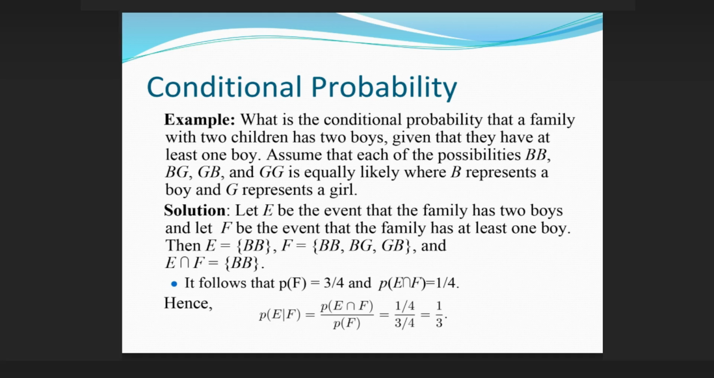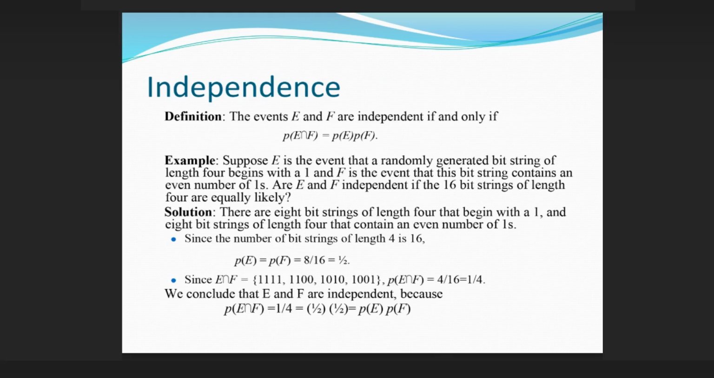Solution. Let E be the event that the family has 2 boys and let F be the event that the family has at least 1 boy. Then E equals {BB}, F equals {BB, BG, GB}, and EF equals {BB}. It follows that P(F) equals 3/4 and P(EF) equals 1/4. Hence, independence definition. The events E and F are independent if and only if P(EF) equals P(E)P(F).